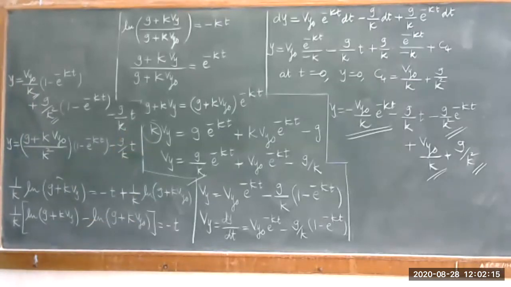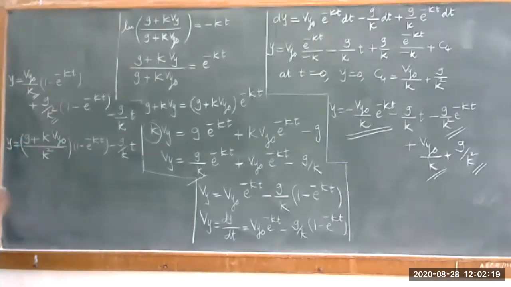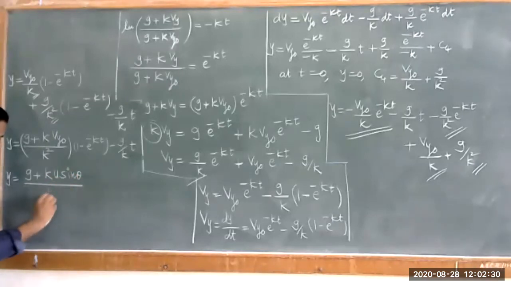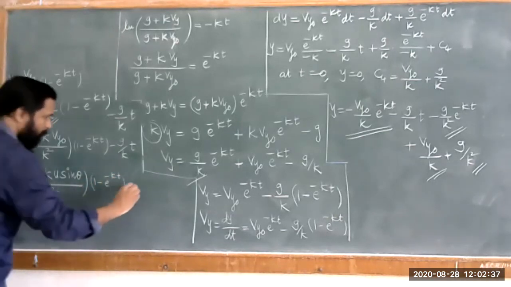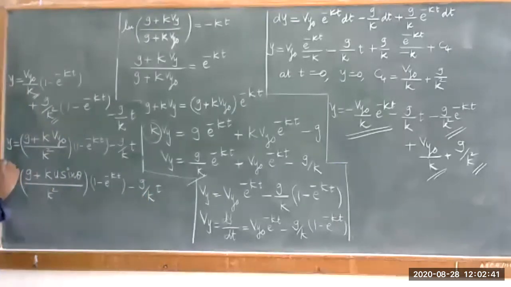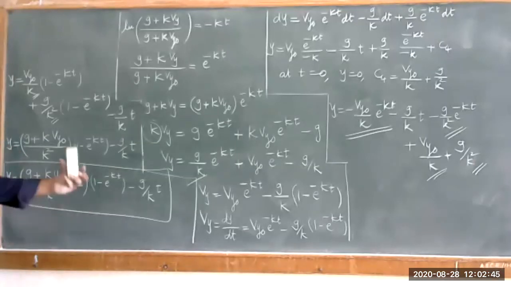But Vy naught is nothing but u sin theta, and so you can write this is nothing but g plus k u sin theta divided by k square into 1 minus e raised to minus kt, minus g upon k into t. So that is your displacement along y direction. That we will have to use.